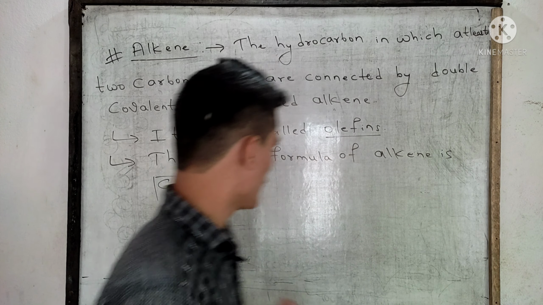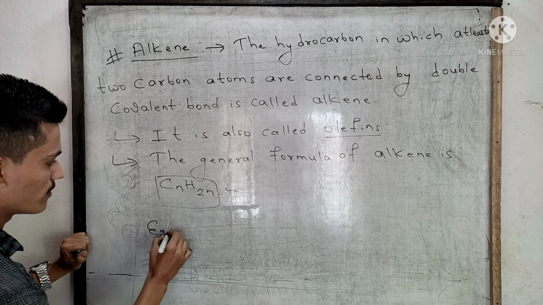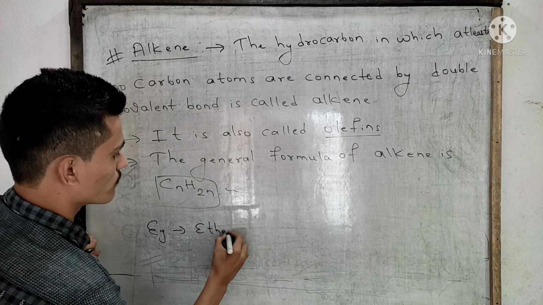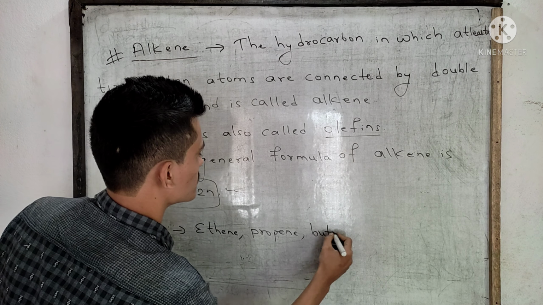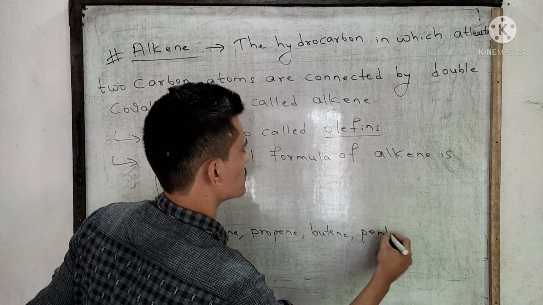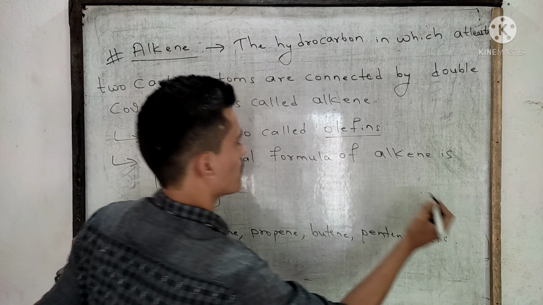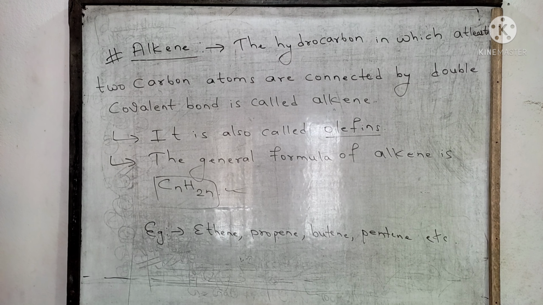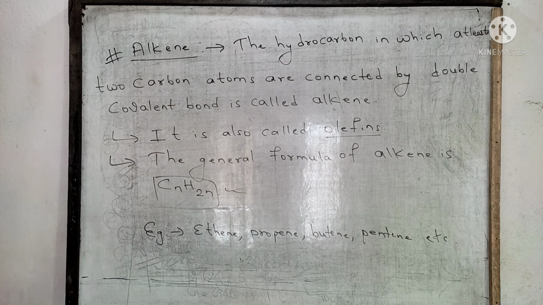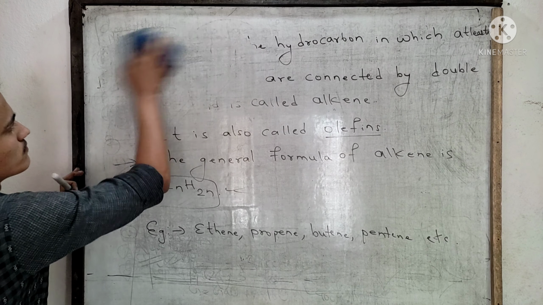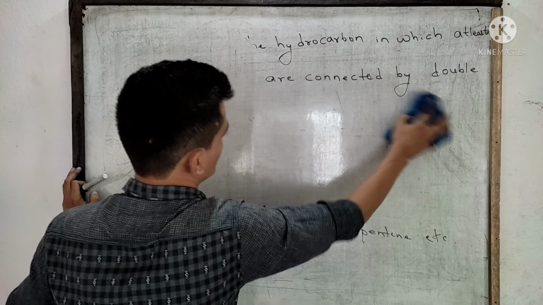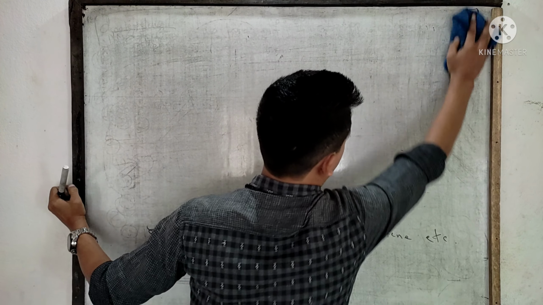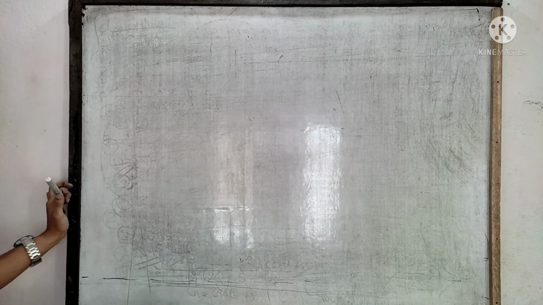Example, ethene, propene, butene, pentene, etc. Now let's move on. Now let's see about the members of alkene and write their IUPAC name. Okay, members of alkene.